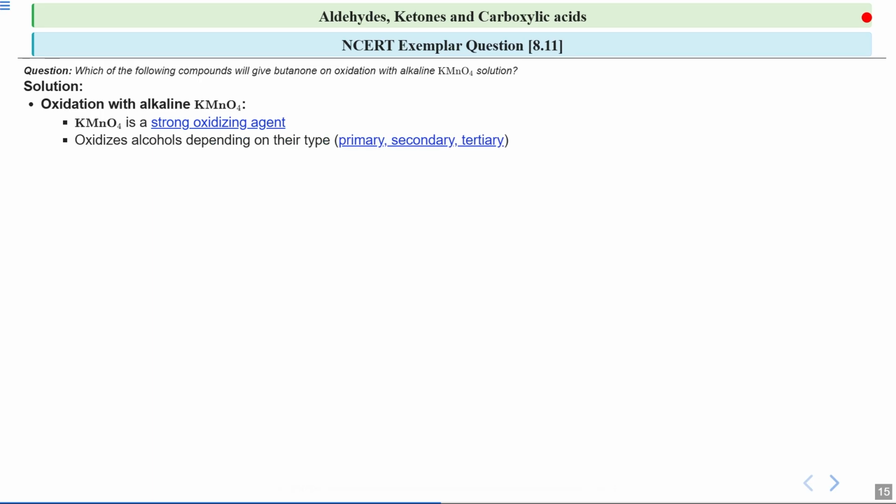If we focus on the type of alcohol, that is primary, secondary and tertiary, the way each type reacts with KMnO4 is different. For primary alcohols like butan-1-ol, why is it primary? Because the carbon to which the hydroxyl group is attached is further connected to one carbon atom only.